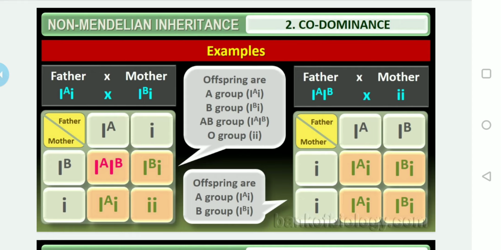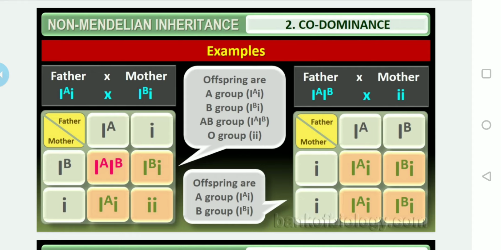You know very well that during the formation of gametes only half of the chromosome number moves to the next generation, isn't it? Again after fusion they will become diploid. So in this case, what are the possibilities?